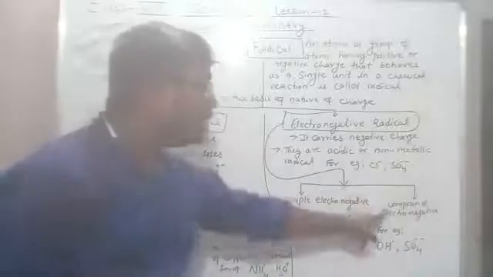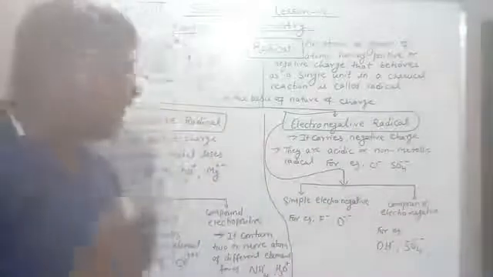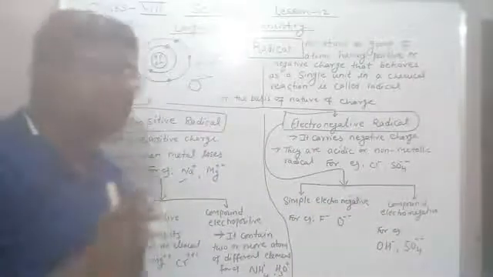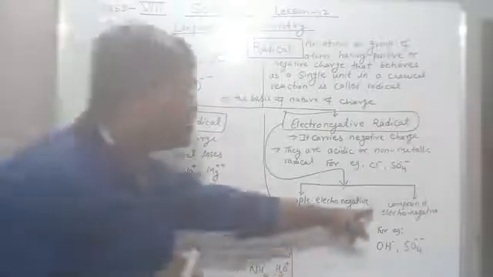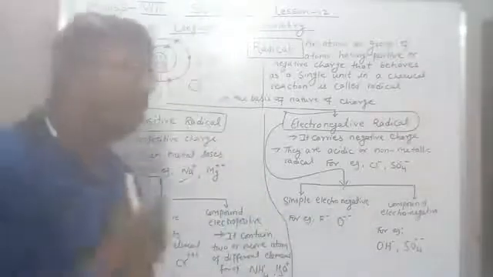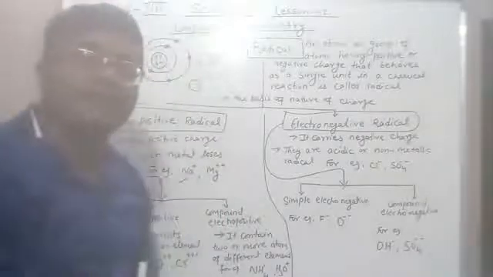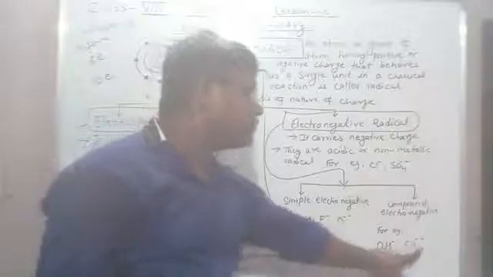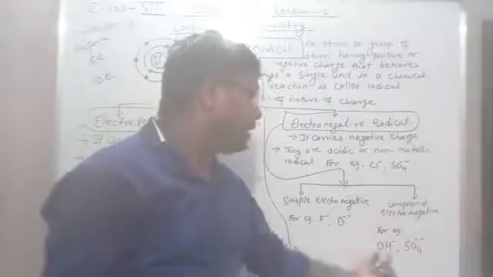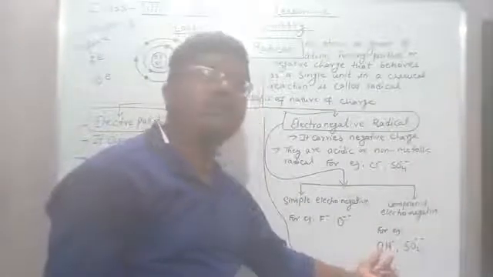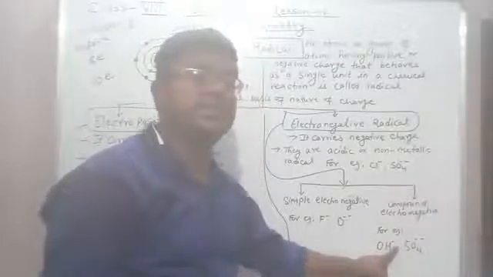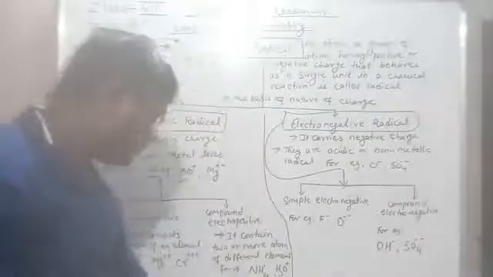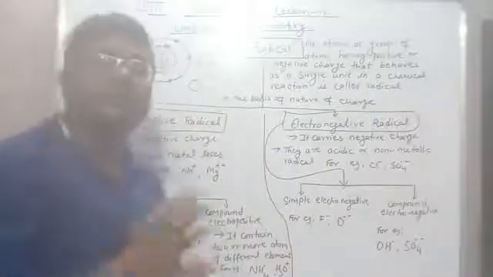And compound electronegative radicals consist of two or more atoms of different elements having negative charge. Likewise OH-, SO4--, where oxygen and hydrogen are two different atoms, and it carries negative charge. So in this way, let's revise everything.